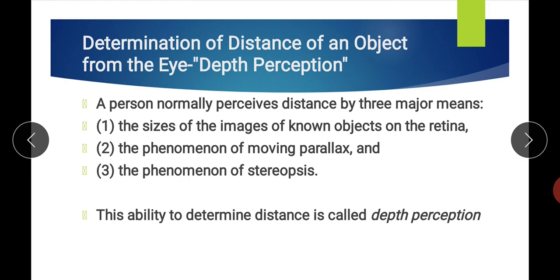An object which is at 1 inch distance from the eyeball has its image formed somewhat on the left side in the left eyeball and somewhat on the right side in the right eyeball, but an object at 20 feet distance is focused on the central corresponding points of the retina. That is the difference between near and far objects with binocular vision. This phenomenon is known as stereopsis, and this ability to determine distance is called depth perception.